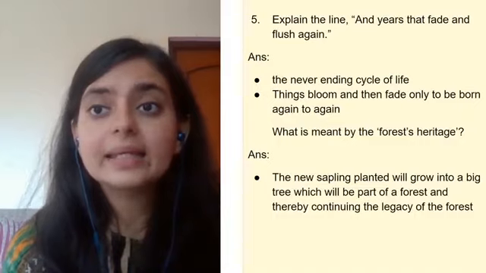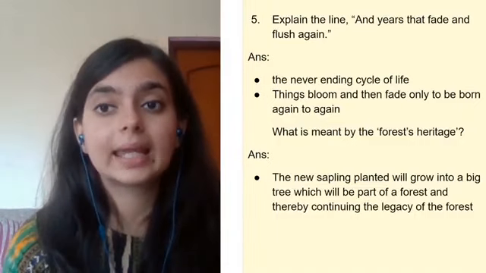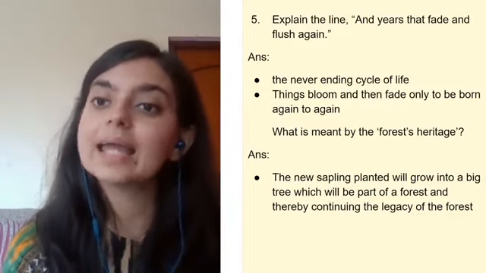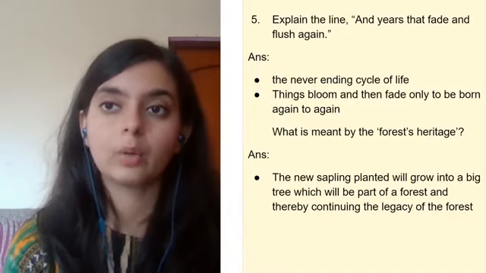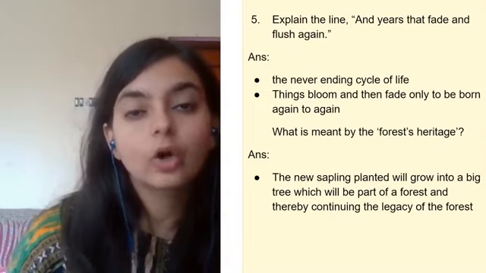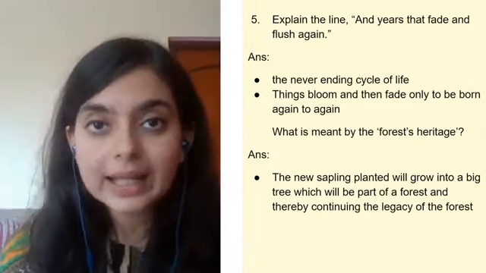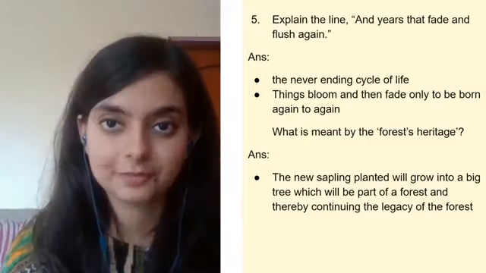explain the line, and years that fade and flush again, right? So the never-ending cycle of life is being talked about. Fading away, dying away, withering away, and again rejuvenating in new life, right?